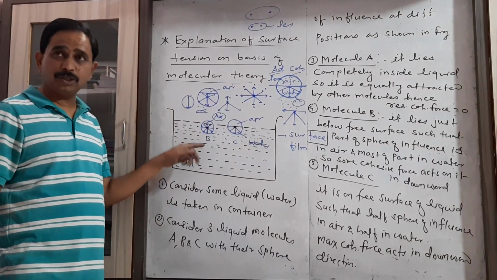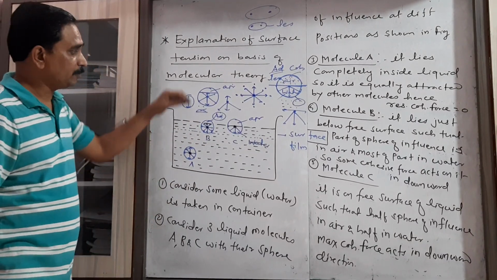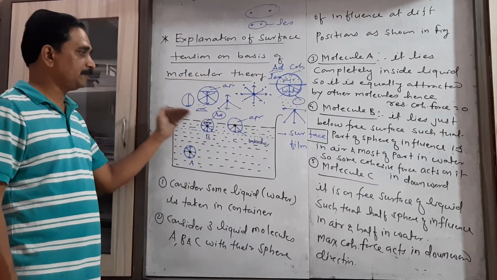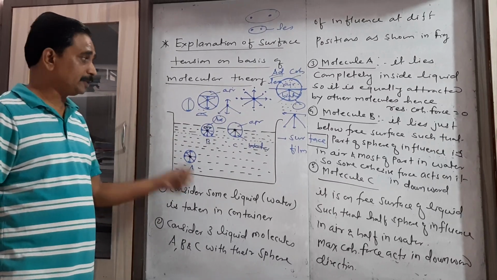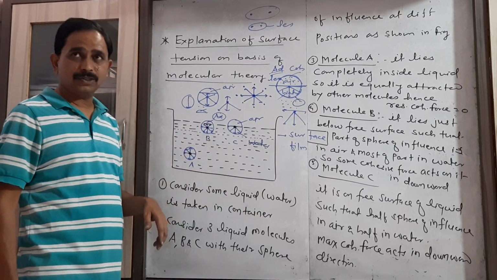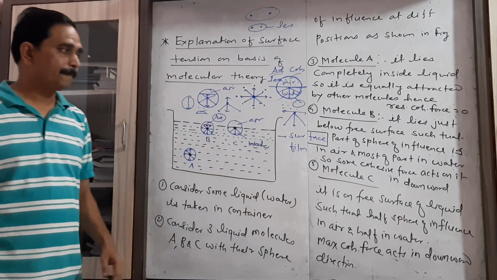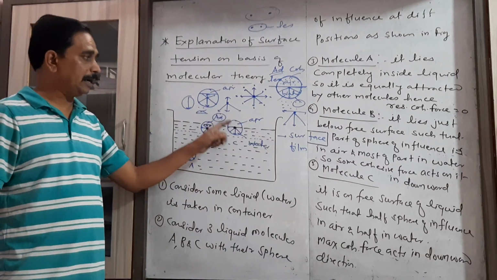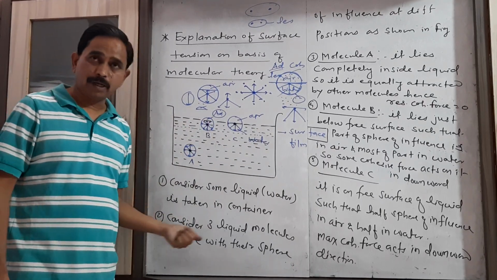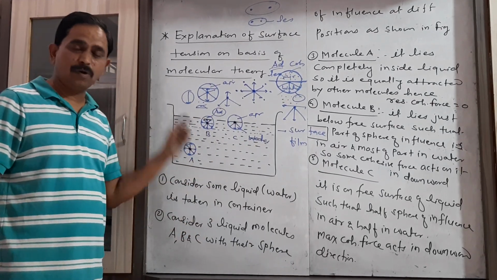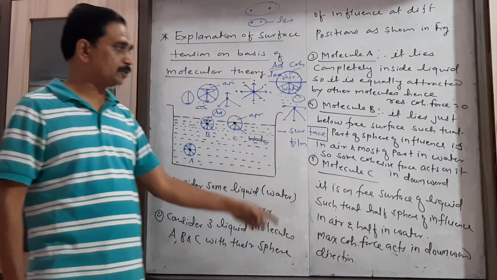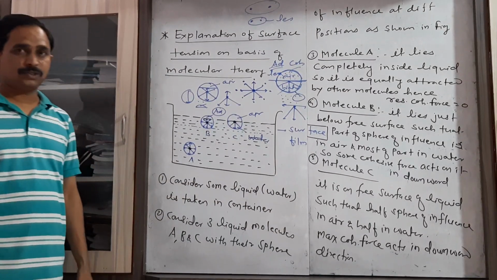The molecule B is just below the free surface of the liquid. That's why only a small part of the sphere of influence is in air and most of the part is present in water. That's why some cohesive force acts on the molecule B in downward direction. Now consider the molecule C. Though half of the sphere of influence is in air and half of the sphere of influence is in water, because of the unequal number of air and water molecules, maximum cohesive force acts on the molecule C in downward direction.